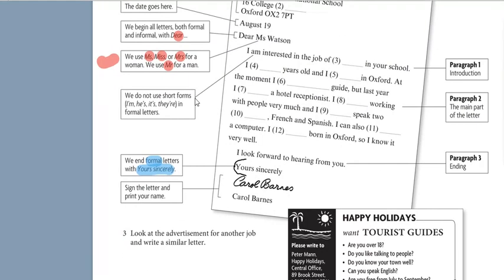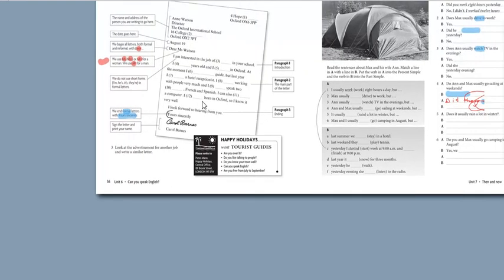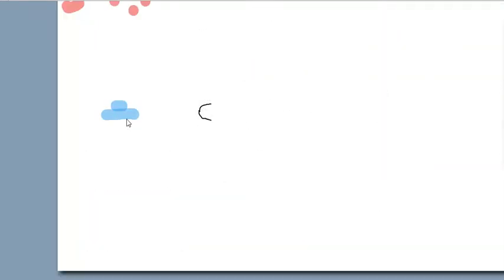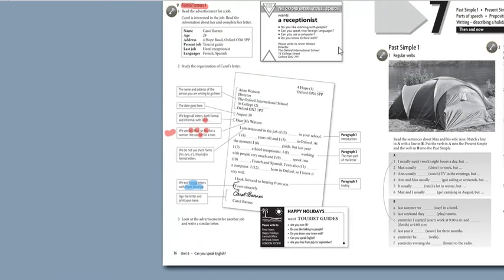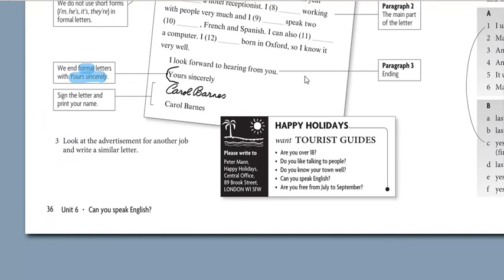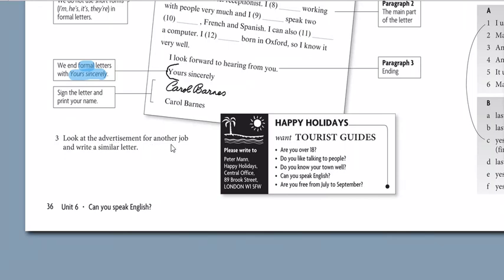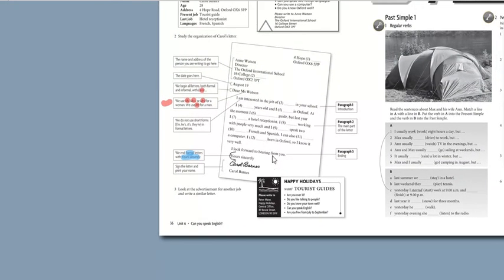Then we move on. We don't use shortcuts. Then we have a signature here. Then we print the name here. So try to study this letter properly and try to understand how we format a formal letter. And look at the advertisement for another job and write a similar letter. So this advertisement is the guidance. You try to write a similar kind of letter by yourself.